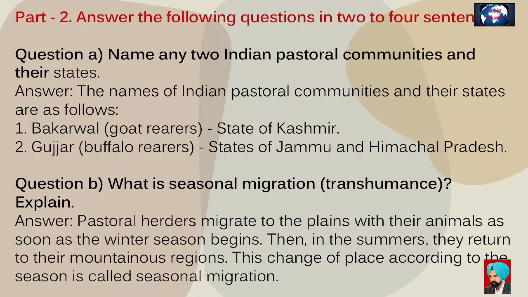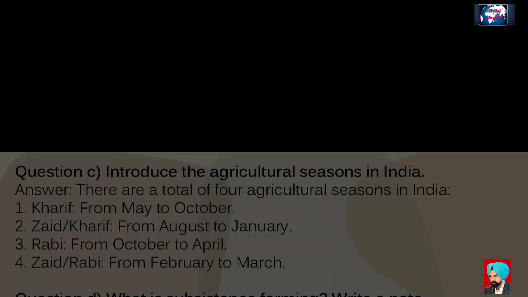Answer. The names of Indian pastoralist communities and their states are as follows. First. Bakerwal, goat herders, state of Kashmir. Second. Gujjar, buffalo herders, states of Jammu and Himachal Pradesh. Question B. What is seasonal migration, transhumance? Explain. Answer. Pastoralist herders move to the plains with their livestock as soon as the winter season begins. Then, during summer, they return to their mountainous regions. This practice of changing locations according to the season is called seasonal migration, transhumance.